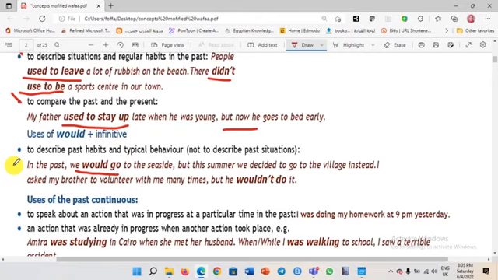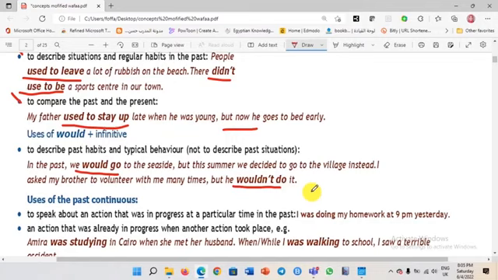I asked my brother to volunteer with me many times, but he wouldn't do it. I always asked him to volunteer with me, and he kept refusing, so he wouldn't do it. It's a repeated action, okay?